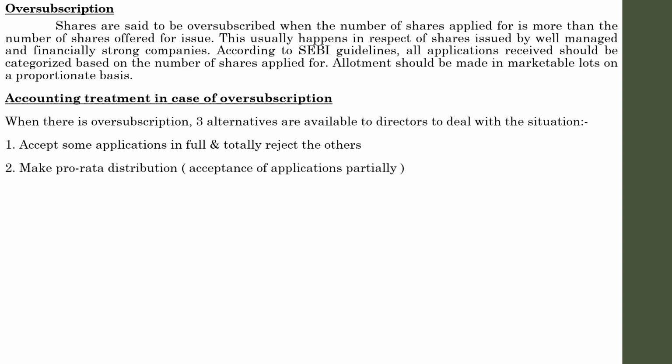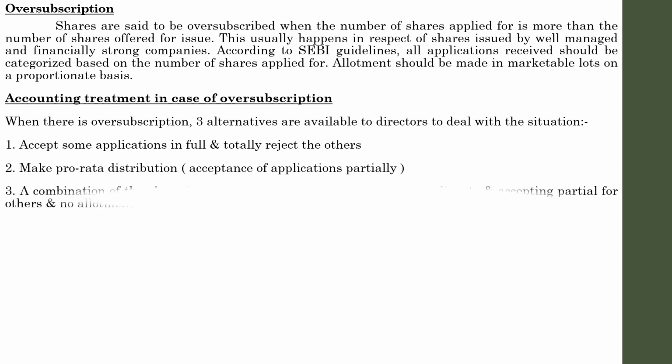That is known as pro rata distribution. In pro rata distribution, only a part of the oversubscription will be rejected, and in the majority of cases a major part of the subscriptions received will be distributed among allotment and call money. Only a small part is rejected, but in the case of the first method, all the excess will be rejected. So these are the two methods the company follows.